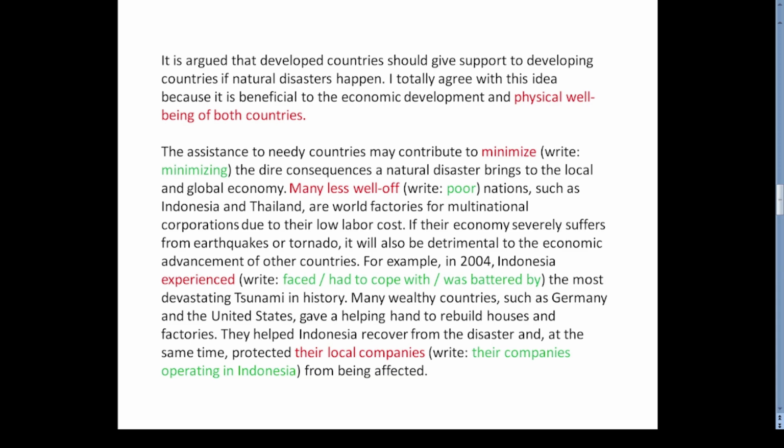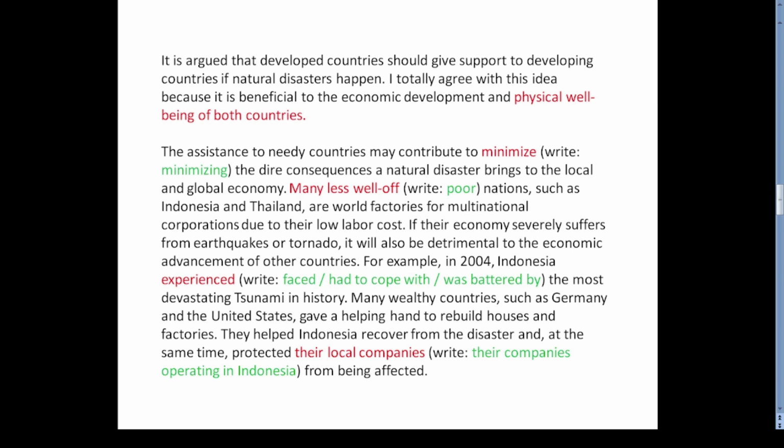Here is a band 7.5 essay on this topic written by one of my students. As you can see, it's a nice essay. In the introduction, the student paraphrased the given question in his own words. He has also expressed a clear opinion. Language needs some improvement, but it's okay. For example, the phrase physical well-being of both countries don't quite sound right.